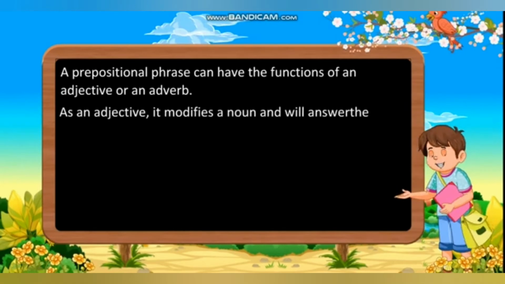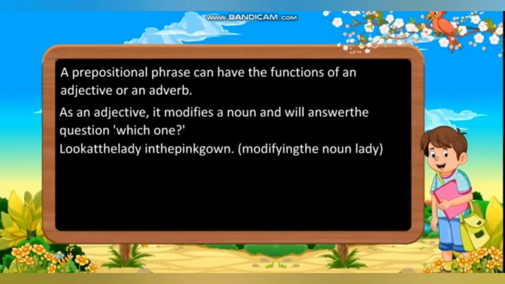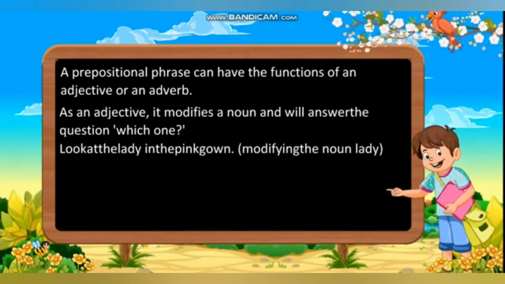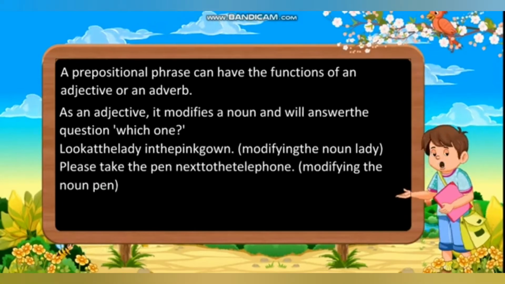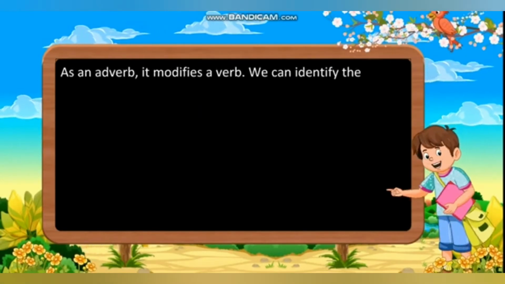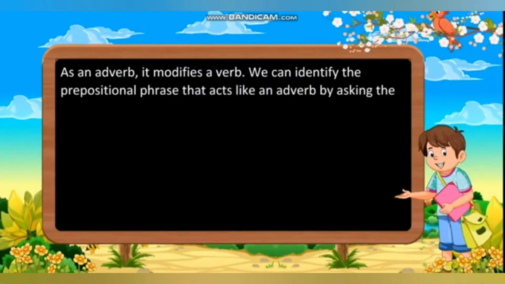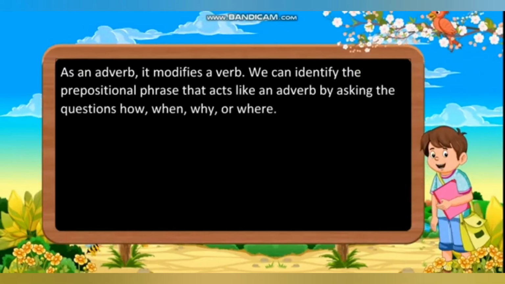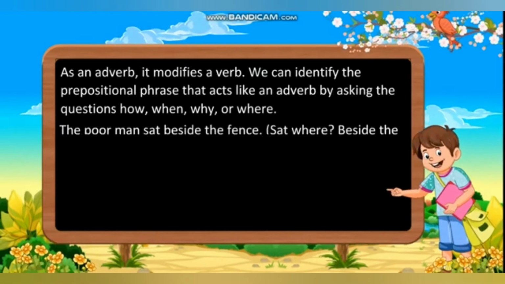As an adjective, it modifies a noun and will answer the question which one. Look at Lee in the pink gown. Modified noun: lady. Please take the pen next to the telephone. Modify the noun: pen. As an adverb, it modifies a verb. We can identify the prepositional phrase that acts like an adverb by asking the question how, when, why or where.